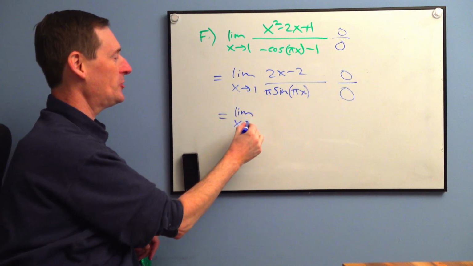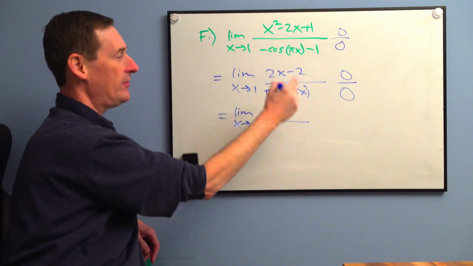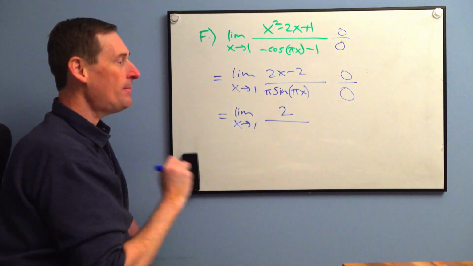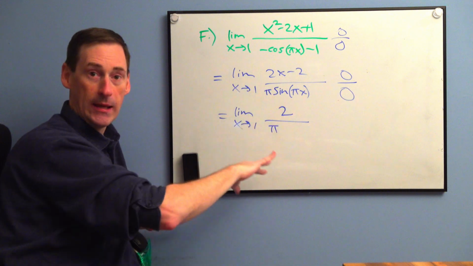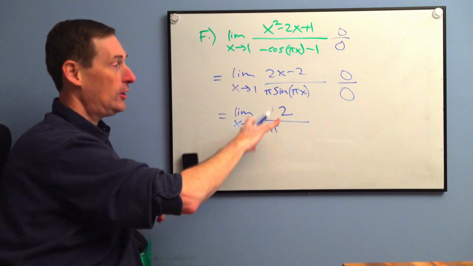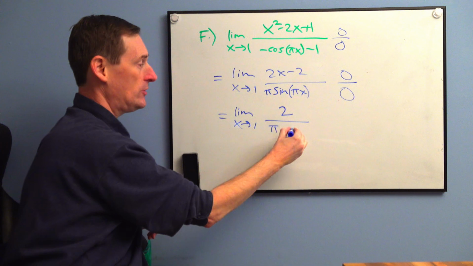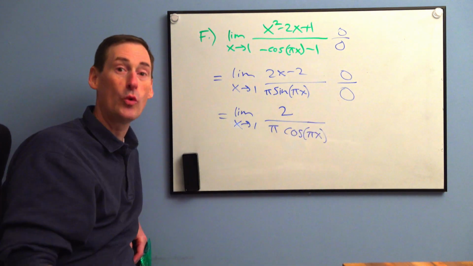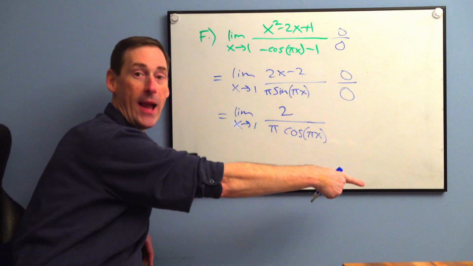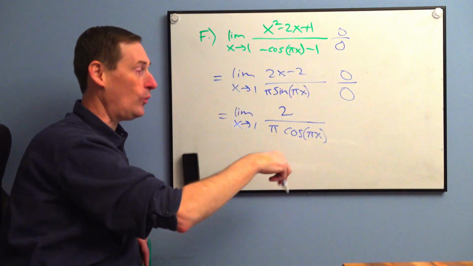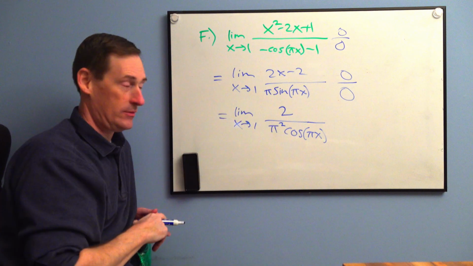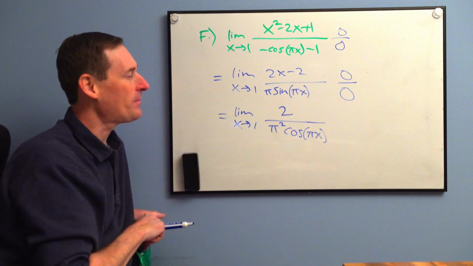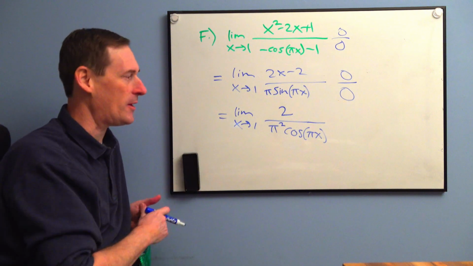Limit as x approaches 1 of the derivative of the top, which is just 2. We've escaped. Derivative of the bottom, pi stays. Coefficients always stay. Derivative of sine is cosine of pi x times the chain rule, which is another pi, times the pi in front, which is pi squared. We rarely see pi squared in math, right? Very rarely. We see pi r squared, but hardly ever pi squared.